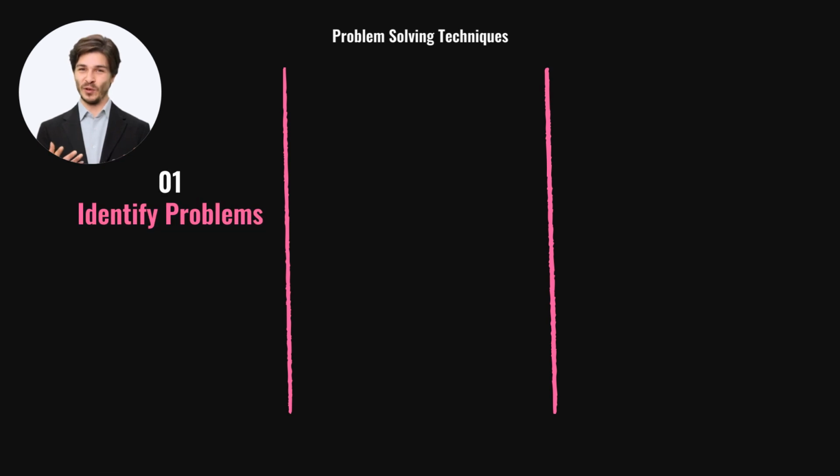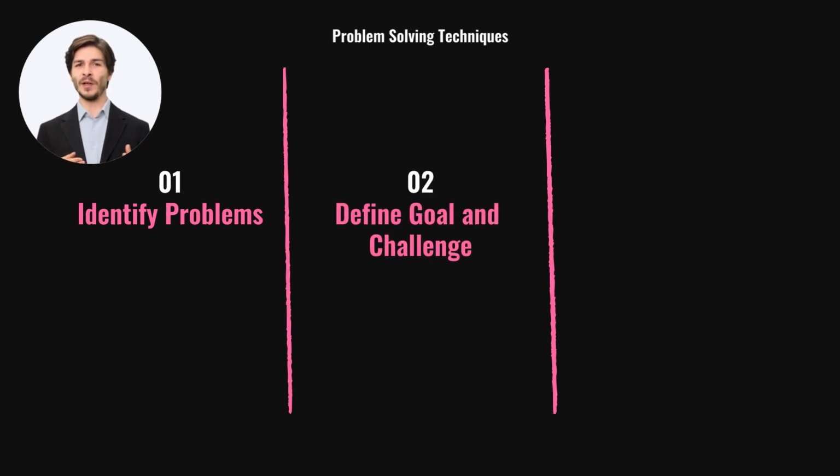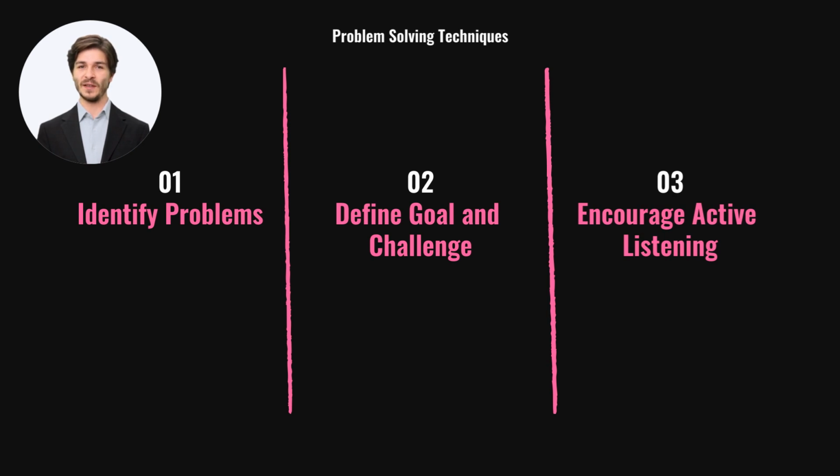Educators guide students to identify problems, explain them clearly, and act on advice. Start by defining the goal and challenge, then share previous attempts. Encourage students to listen actively to advice, balancing openness with critical thinking. Model this process, then let students practice in pairs, fostering peer reflection and collaboration.